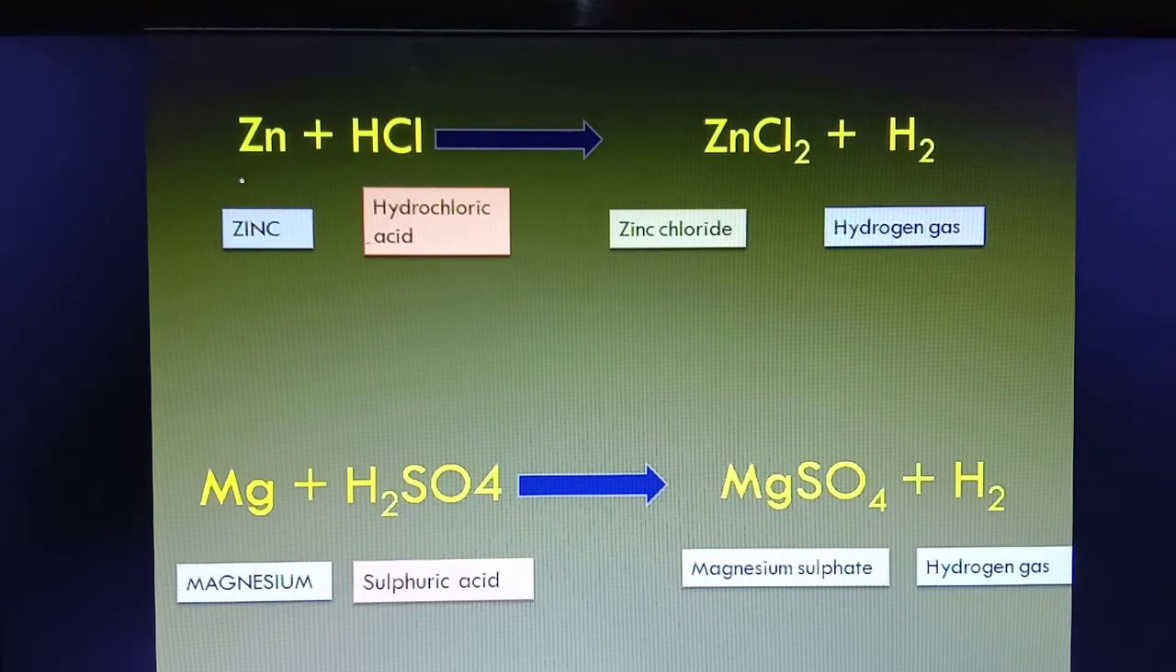Zinc reacts with hydrochloric acid to form zinc chloride, as I said earlier, and releases hydrogen gas. Magnesium reacts with sulfuric acid to form magnesium sulfate and hydrogen gas. So these are the metals which react readily with the acids. The other metals, they react with concentrated acids, whereas gold and silver, they don't react with concentrated acids.